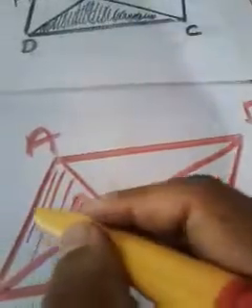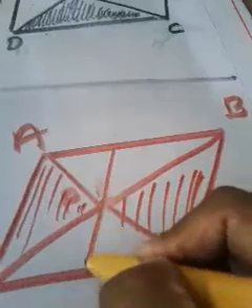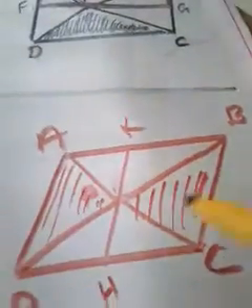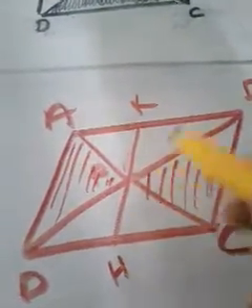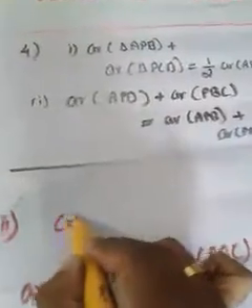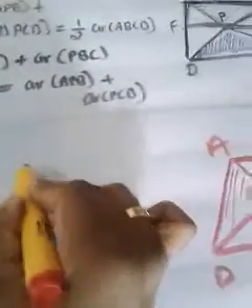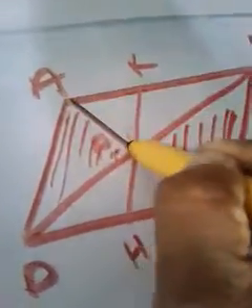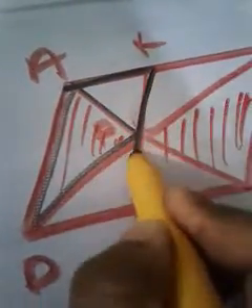In the first sub question we drew a line like this, but in the second sub question I am going to draw a line like this, and let it be HK. Let me name the line as HK through P. So what construction did we make? We constructed HK. After that, just consider triangle APD and the parallelogram AKHD.